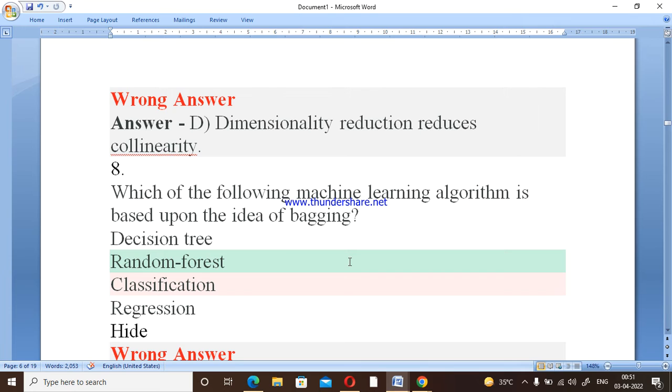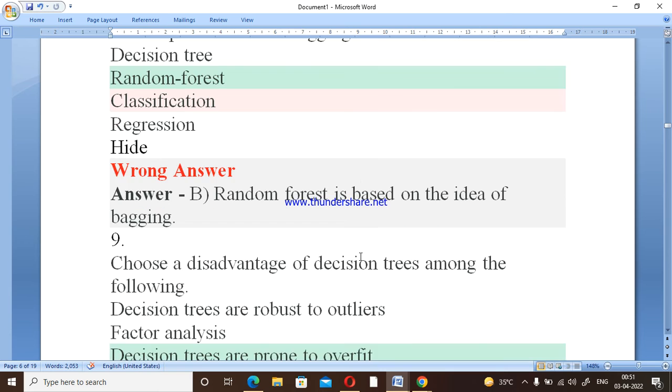Which of the following machine learning algorithms is based on the idea of bagging? Here you know that the bagging technique is widely used in random forest techniques. This comes under supervised learning. So option B is the correct one.